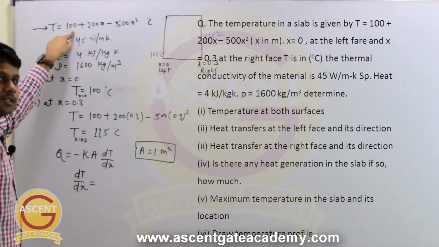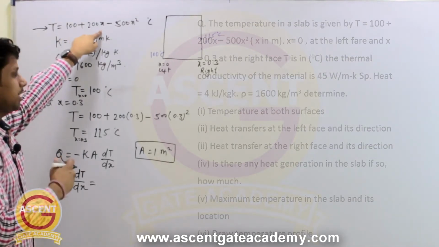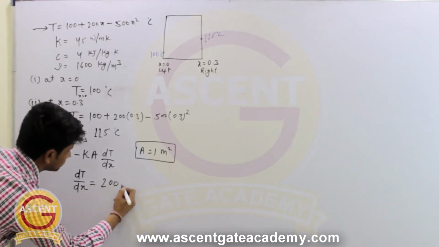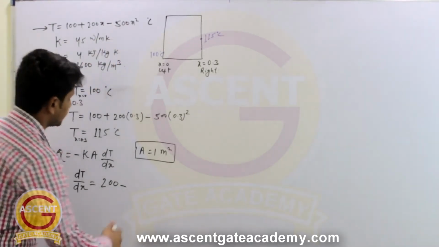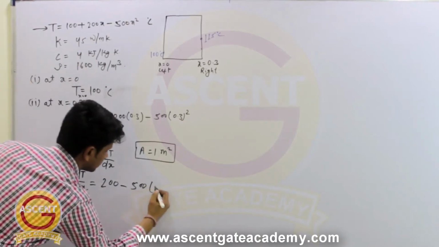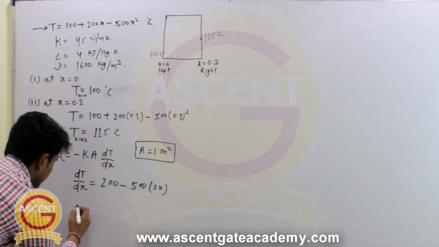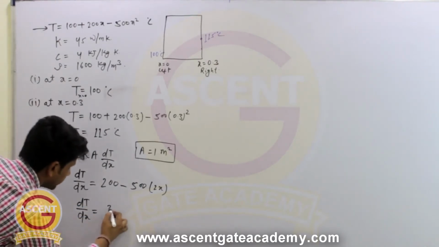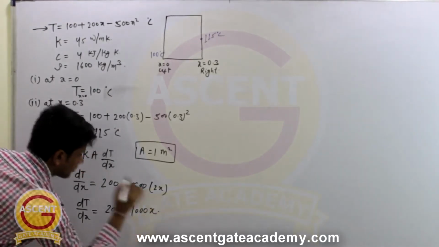So 100, it is a constant, so differentiation will become 0. 200x, so 200 will come out and the differentiation of x will be 1. So it will be 200 minus the differentiation of 500x square will be what? 500 is constant and differentiation of x square will be 2x, right? So it will become dt by dx equal to 200 minus 1000x, correct?